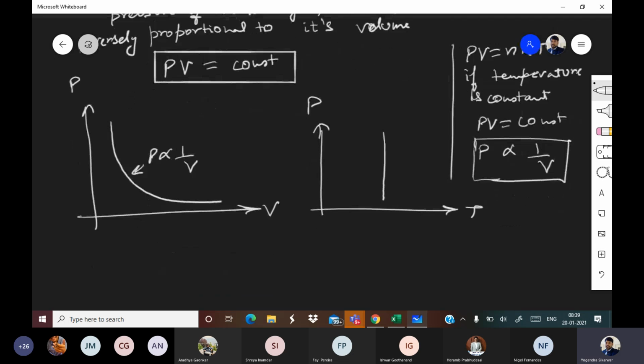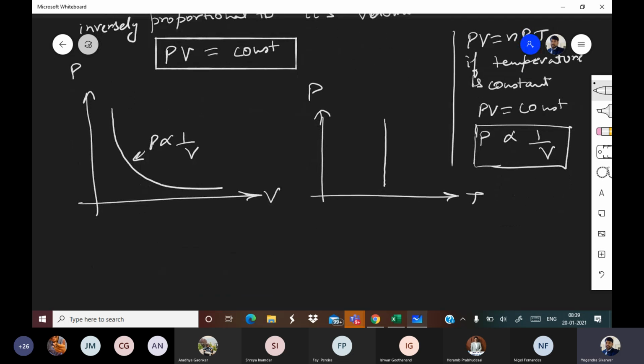If you want to draw a VT graph, so this is T and this is V. Again, volume will change, but temperature will not change. Any doubt, any question?